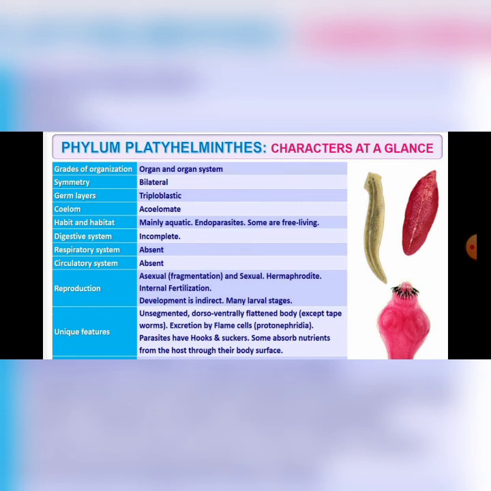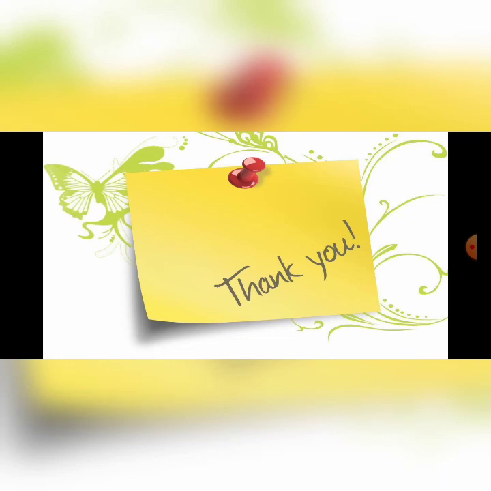Unique features: body is unsegmented, dorso-ventrally flattened except tapeworm, excretion by flame cells or protonephridia. Parasites have hooks and suckers. Some absorb nutrients from the host through their body surface. So this is all about the general features of phylum Platyhelminthes. From the next video, let us discuss the life cycle of liver fluke and tapeworm.